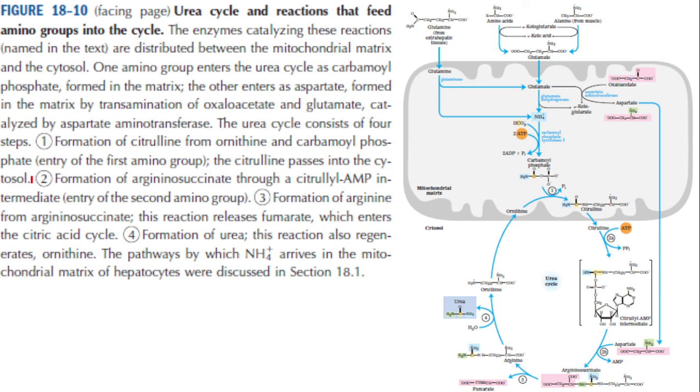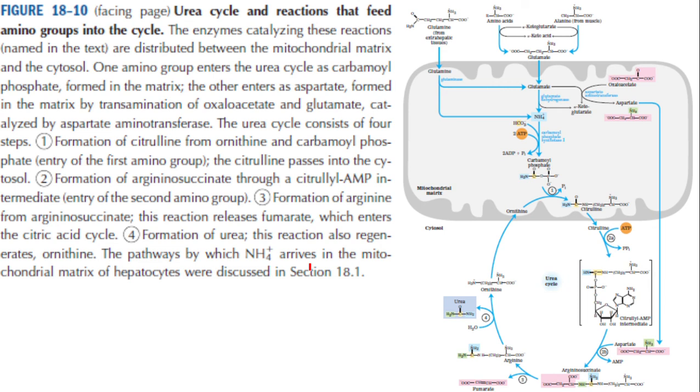Thereafter citrulline is passing on into the cytosol, and argininosuccinate is formed through a citrulyl AMP intermediate. Then 3, formation of arginine from argininosuccinate. This reaction releases fumarate. And reaction 4, formation of urea. This is regenerating the ornithine. So these are the reactions of the urea cycle.